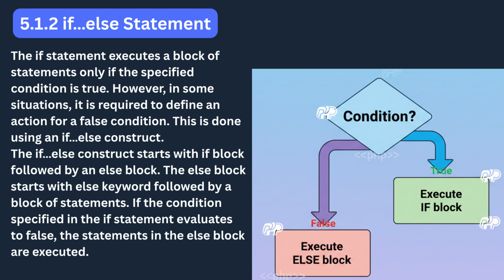Up to this point, we have seen how a simple if statement allows a program to execute a block of code only when a condition evaluates to true. However, in real-world programming, decisions are rarely that one-sided. Very often, you need the program to perform one action when a condition is true, and an entirely different action when the condition is false.